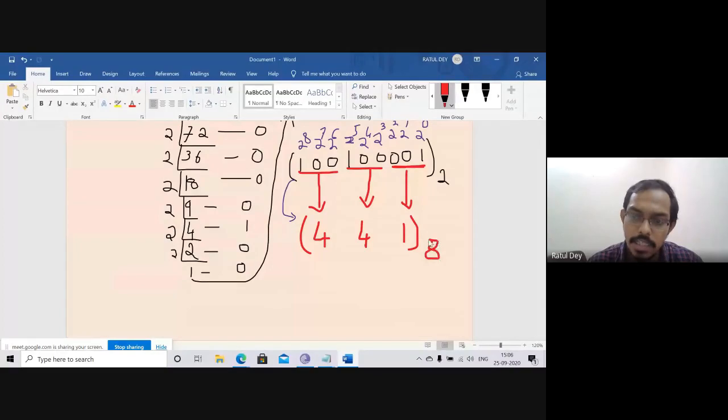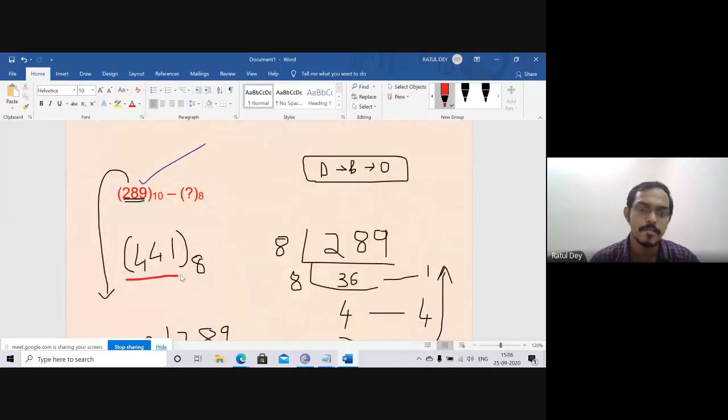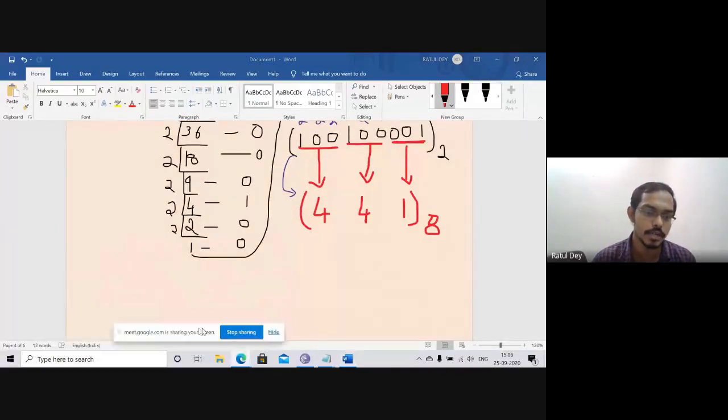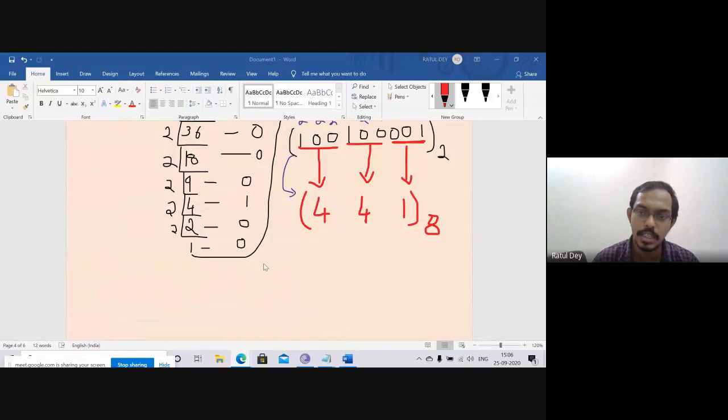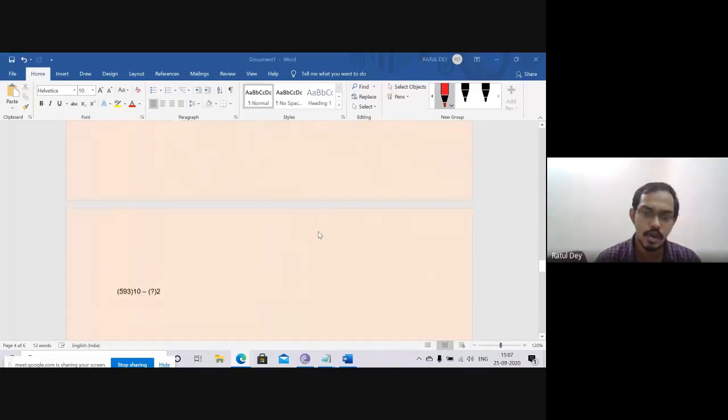So you can say that this is the same as whatever value we were given. So you can convert any number system according to your requirement. I hope it is clear to all of you. Yes sir. Then I will just go for another one so you can easily identify.